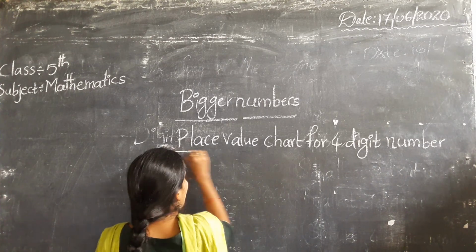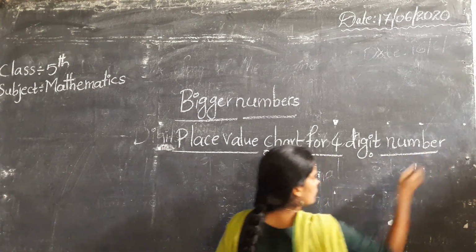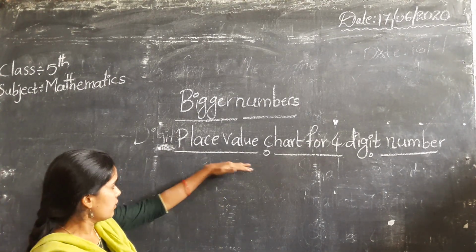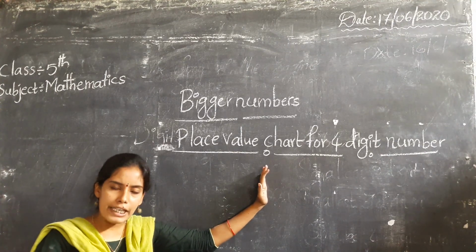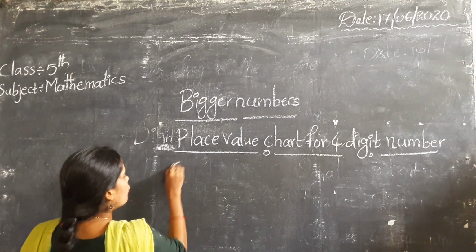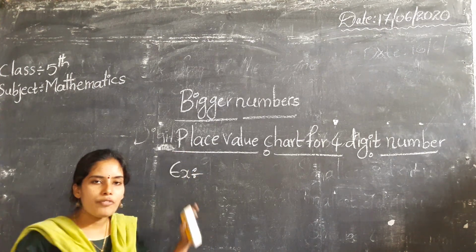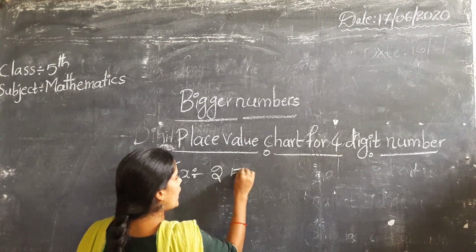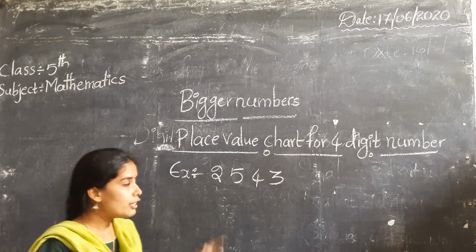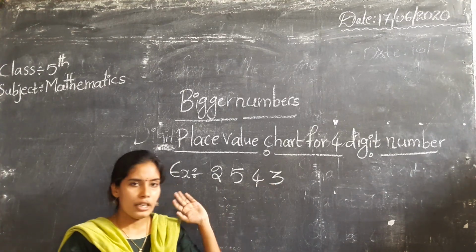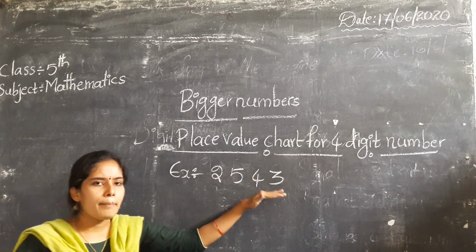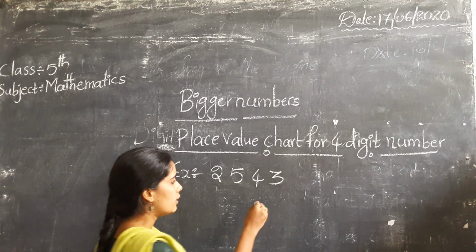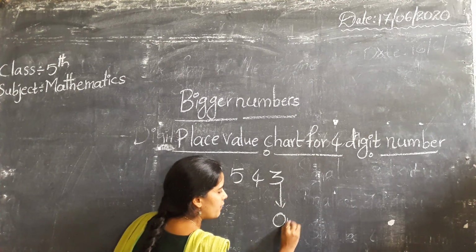What is the meaning of place value chart? For the purpose of reading the number, we divide it according to place values. So how do we have to arrange? Let us see one example of a 4-digit number. For example, I am taking 2543. How are we arranging these numbers? These numbers are arranged according to the place values. Do you know place values? So this is the ones place value.